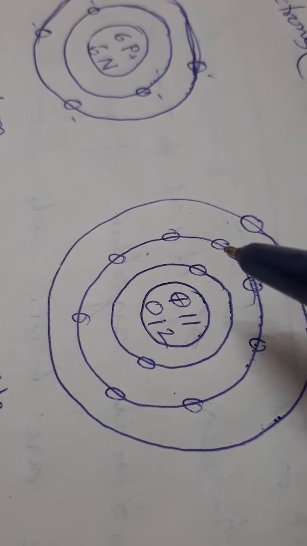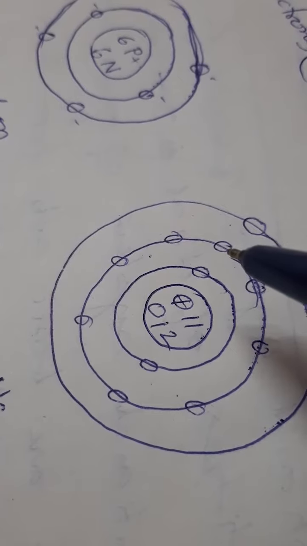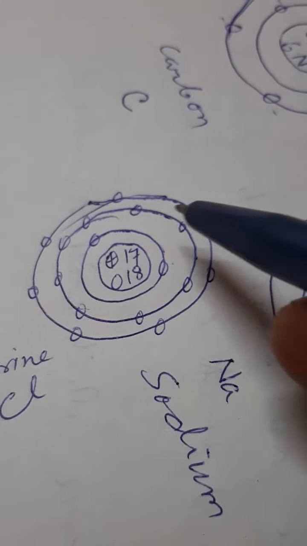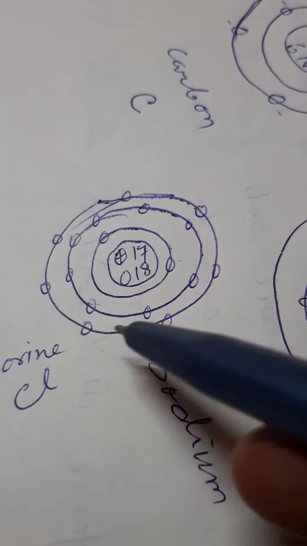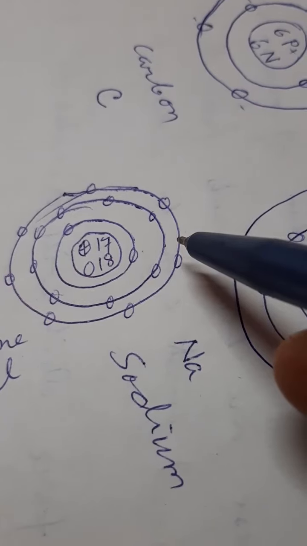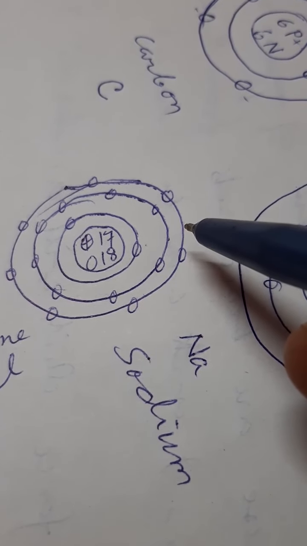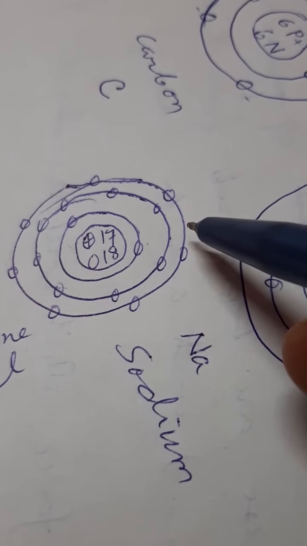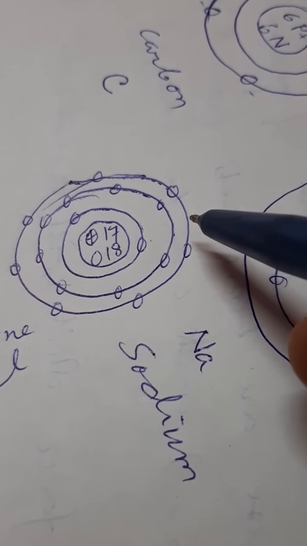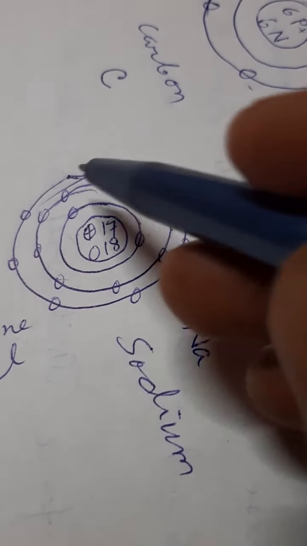That is, use the 2n square formula. Here we see that there are 7 electrons in the third orbit. And another property is, in the outermost orbit every atom tries to keep 8 electrons. It has 7, you see.